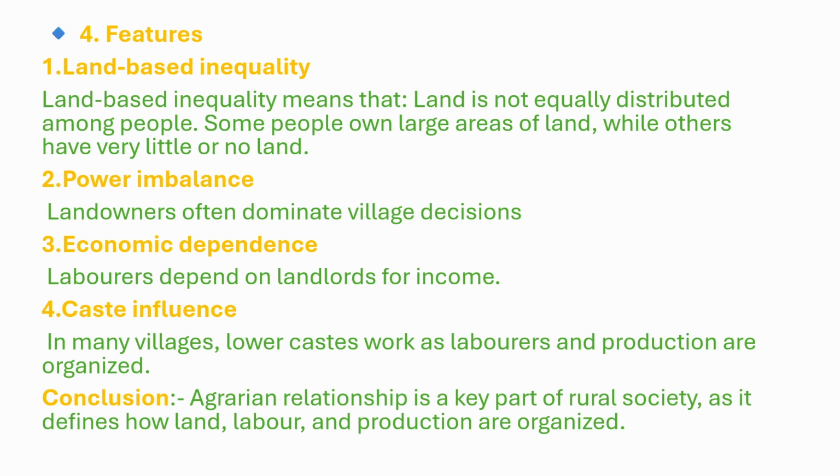In many cases, agrarian relations are unequal, leading to land-based inequality, power imbalance, economic dependence, and social issues like caste influence. However, with proper land reform, fair wages, and equal opportunity, this inequality can be reduced.